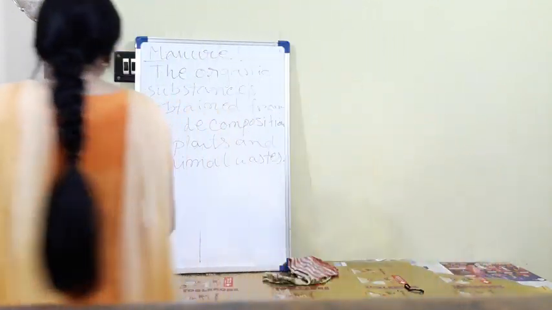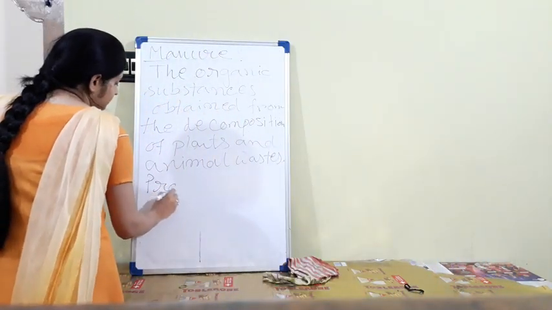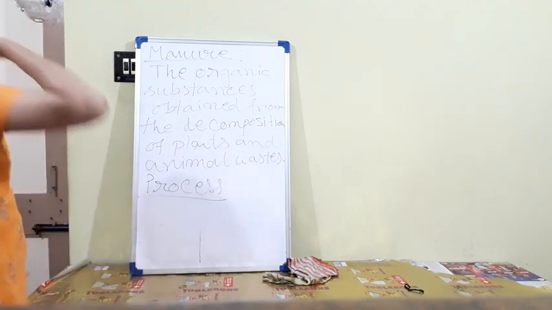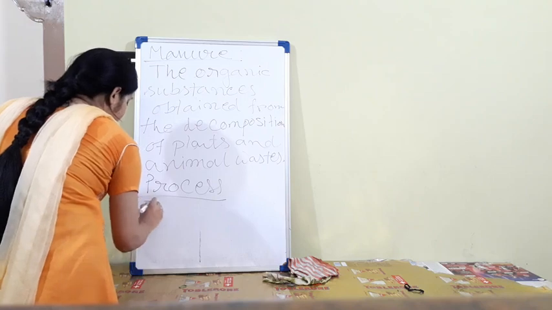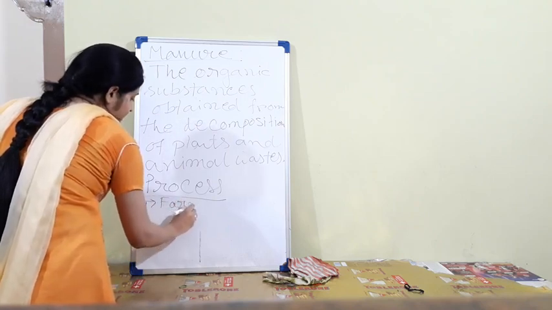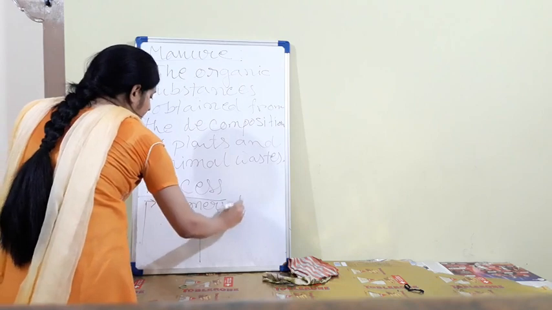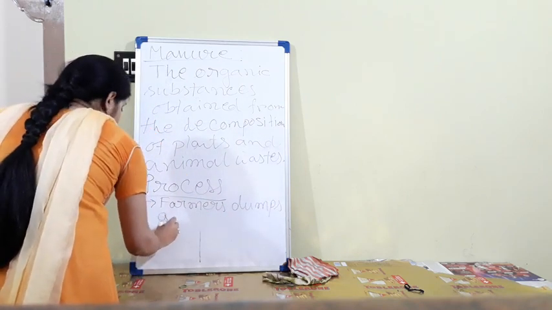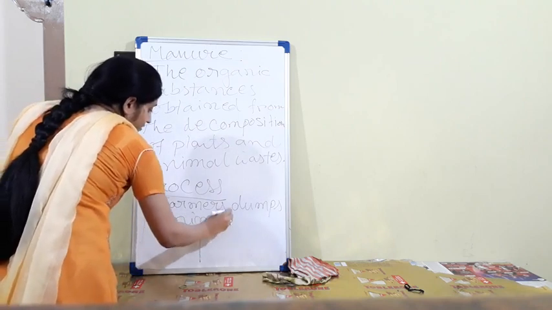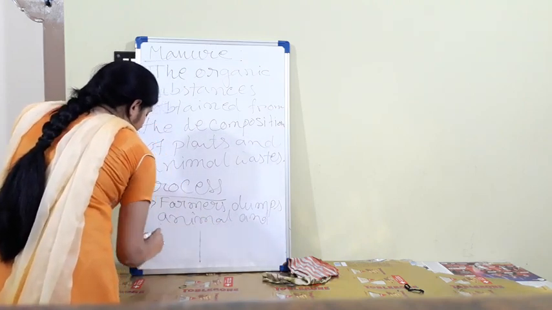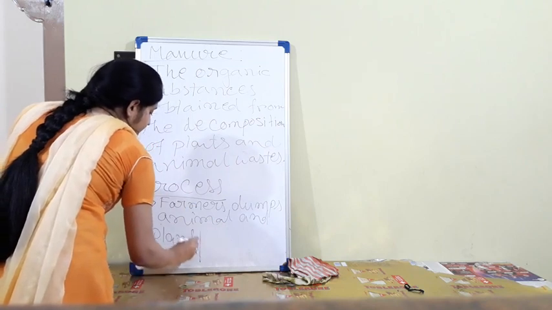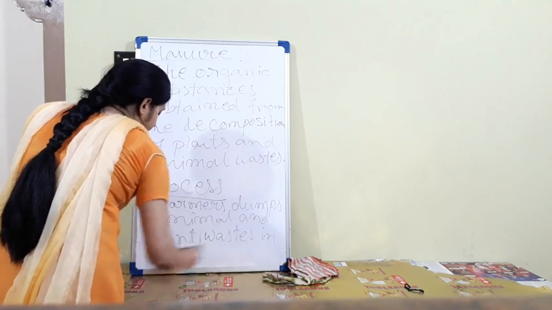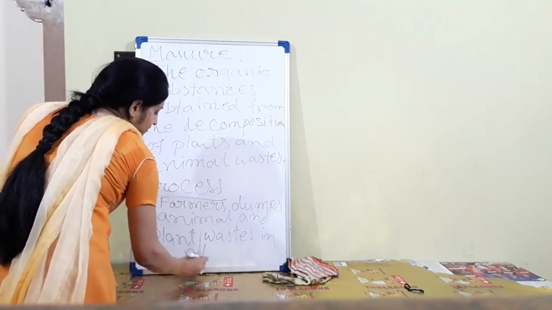So how do farmers produce manure? Process. First one, farmers dump animal and plant waste in a pit. Okay.